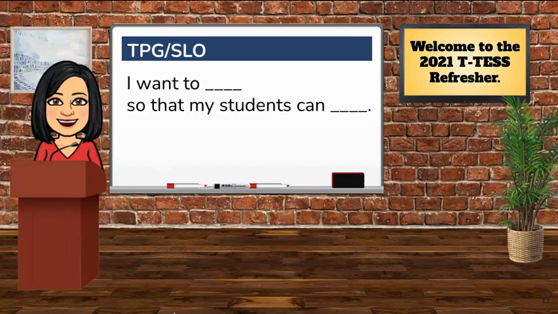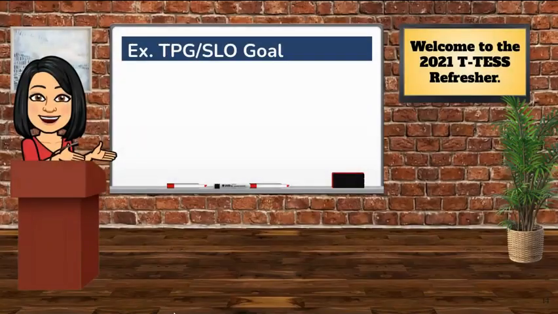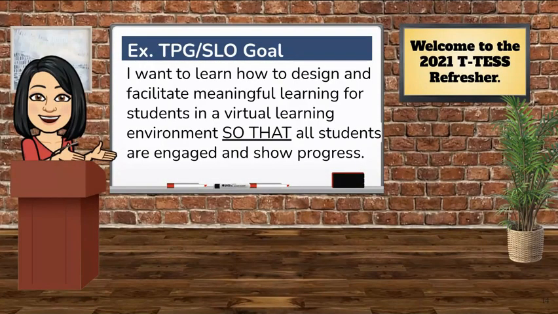For your notes, one sentence stem that can be used for creating your goal is, I want to blank so that my students can blank. Feel free to write that down in your notes for later. Here is an example. I want to learn how to design and facilitate meaningful learning for students in a virtual learning environment so that all students are engaged and show progress.